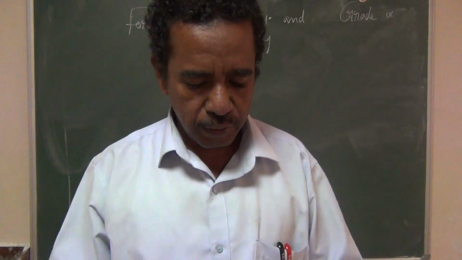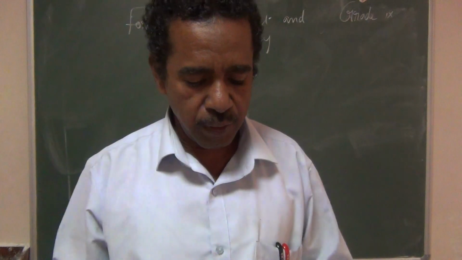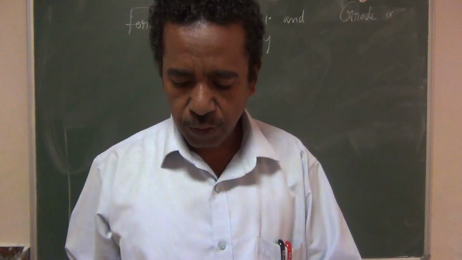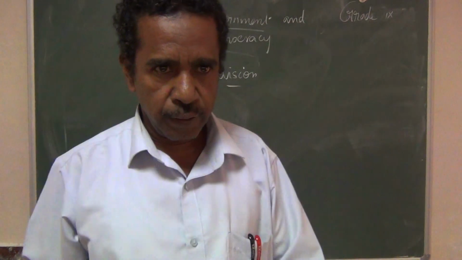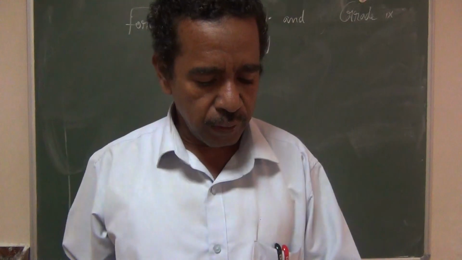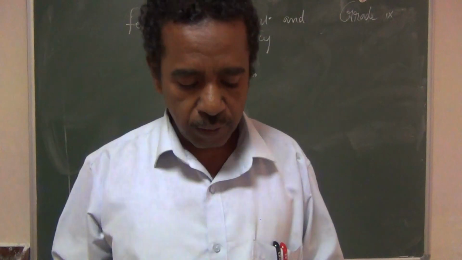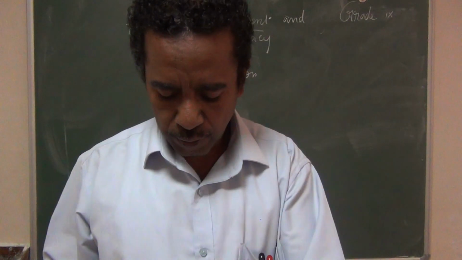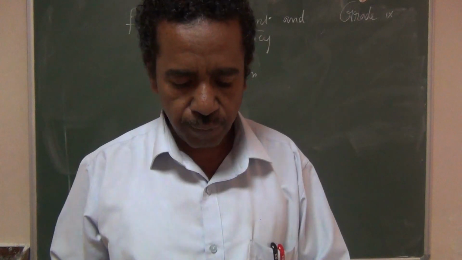Today we are going to see the civics lesson 1, that is forms of government and democracy. I have completed it, and we are going to do the revision. Today we start the revision from the first chapter, civics, that is forms of government and democracy. I will revise all the answers from this chapter.